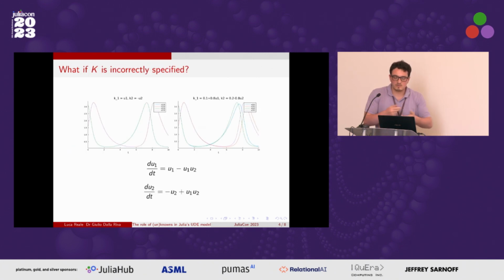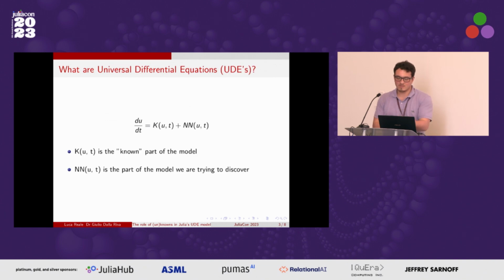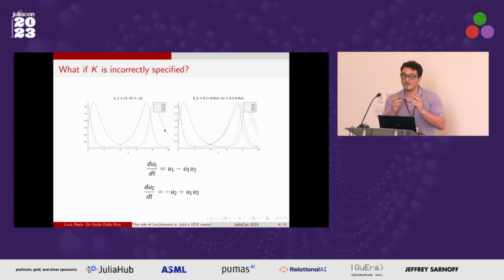But this leads us to another question. What if K, that we previously described, is incorrect? What if we specify something mathematically that's not supposed to be in the model? Can a universal approximator, or neural network in our case, find that mistake, and can it correct it?